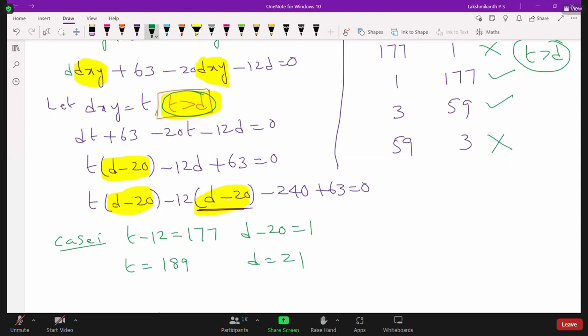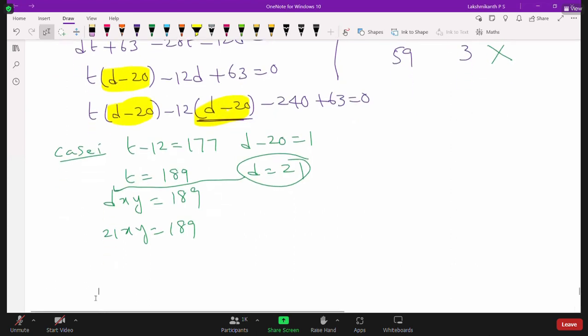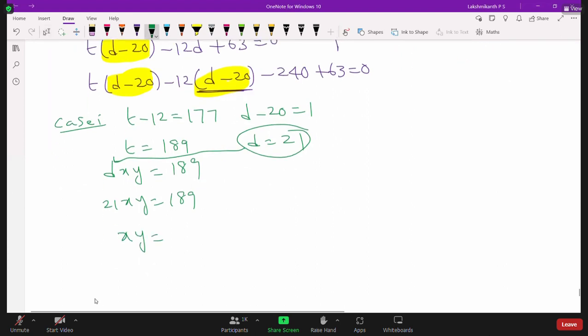Now we have already taken t is equal to dxy. dxy is equal to 189. We got the d value, so let us put it here. So 21xy is equal to 189. 21xy is equal to 189 means what is the xy value? xy is equal to 189 by 21, this value is 9. We have already learned since yesterday, I keep on telling, x and y must be co-primes. Very, very important point: x and y are co-primes.